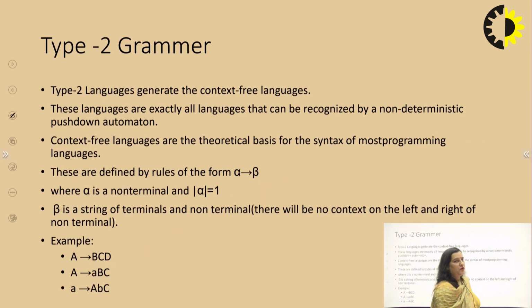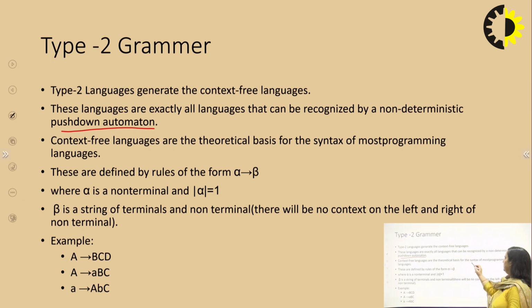Next is type 2 grammar. It is also known as context free grammar, and the language generated by this grammar is context free language, and this language is accepted by push down automata. The machine required to accept such languages is push down automata, and these languages are the theoretical basis for the syntax